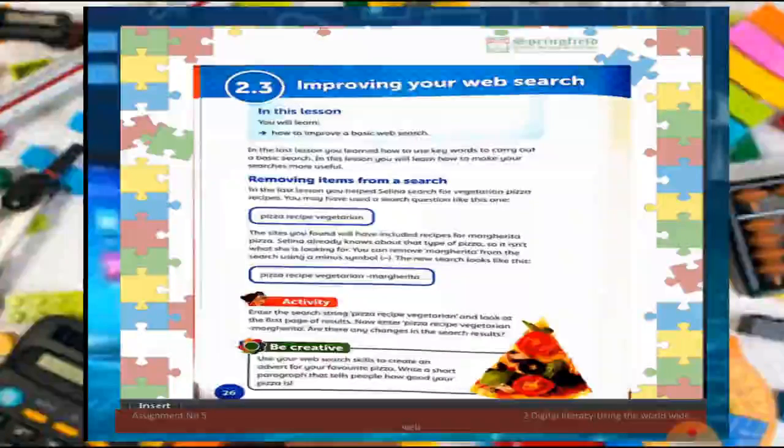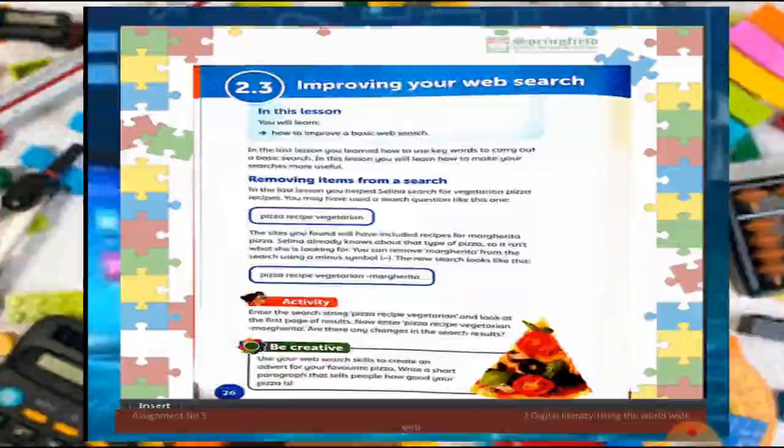Okay, 2.3, improving your web search. Improving your web search means how we can improve our web search. How are we improving our web search? By removing an item from a search.